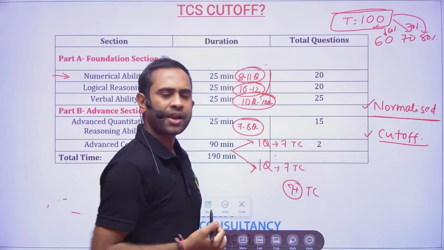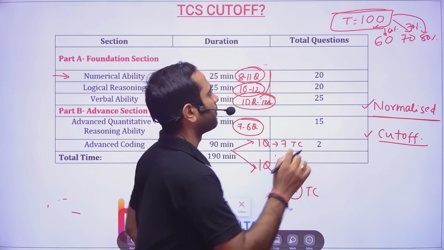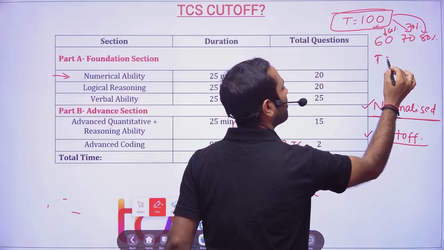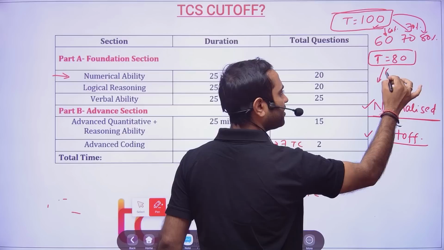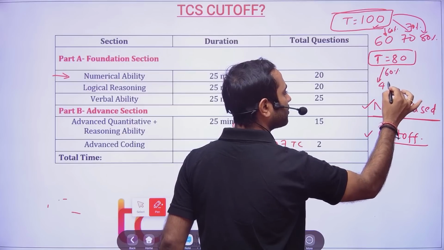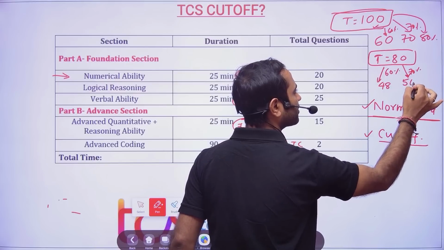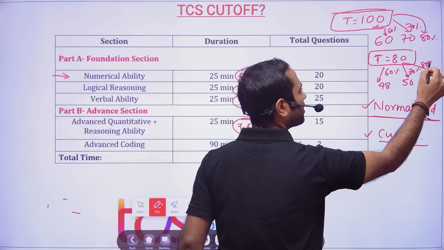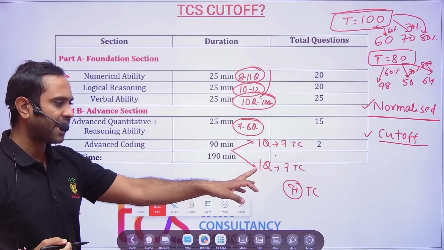Now what happened? In the classroom, the student who scored the maximum scored only 80. Nobody crossed 80. So now my marks will be normalized. I will still give 60%, but now it will become 68. I will still give 70%, but now it will become 56. I will still give 80%, but now it will be 64. So what I wanted to tell you is about this normalized cutoff.